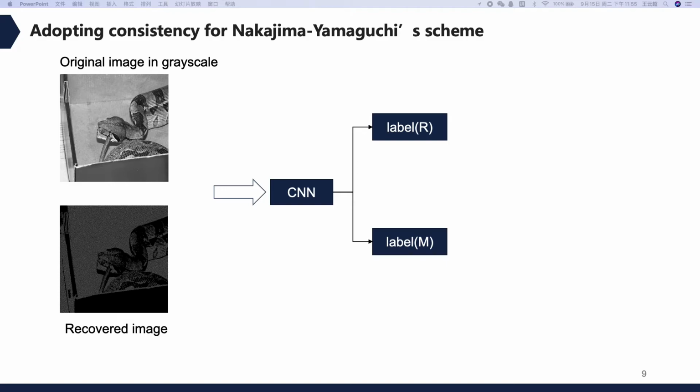We randomly select 20 images from the image dataset. The 20 recovered images that correspond one-to-one with the original images are obtained through this scheme. The labels of these are obtained via neural network, and the consistency is obtained from this formulation. This figure shows how to calculate the consistency.